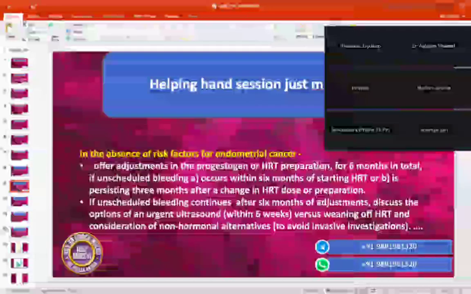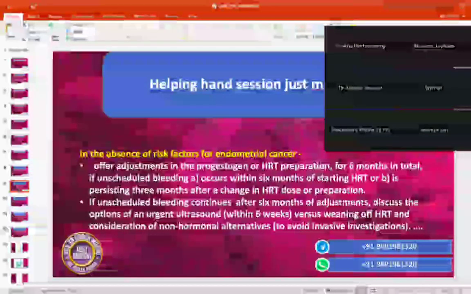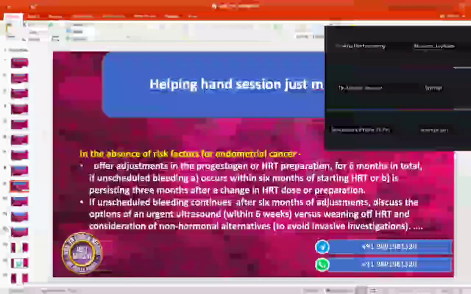How many risk factors? Which risk factors? Two minor risk factors. If two minor risk factors are there, then we have to refer her within 6 weeks, irrespective of the duration.